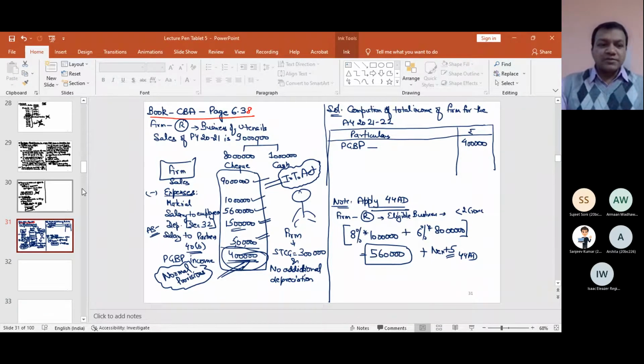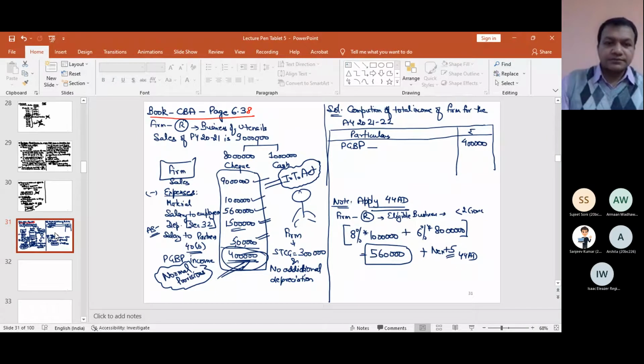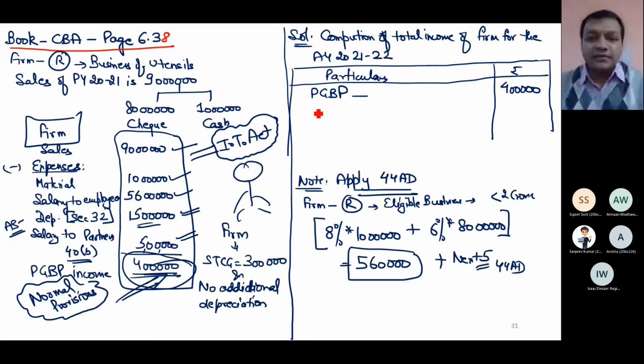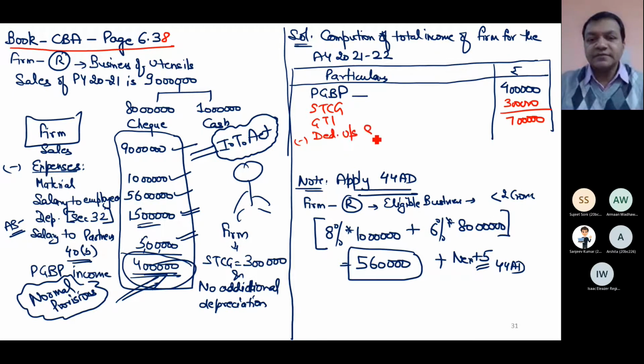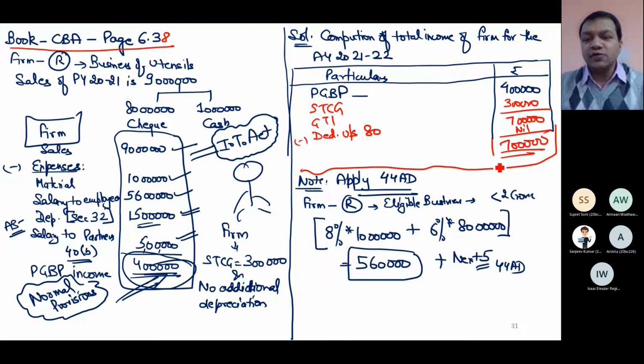Okay. Next point. Now, once you have your PGBP income, then you add other incomes. So in other income, I have only short-term capital gain, 3 lakh. Gross total income, 7 lakh. Less deductions under section 80, nil. And the total income is 7 lakh. That's it. This is what my question was. So my advice was that don't follow 44 AD. The question is over. In case you have any problem, please ask me. Otherwise, we will proceed to the next section, 44 ADA.